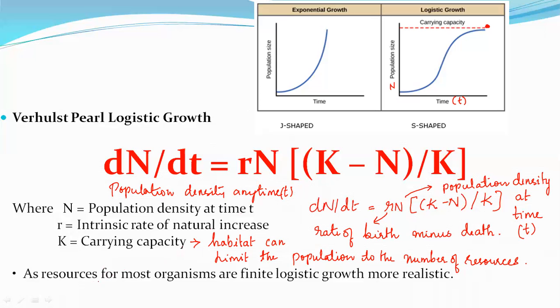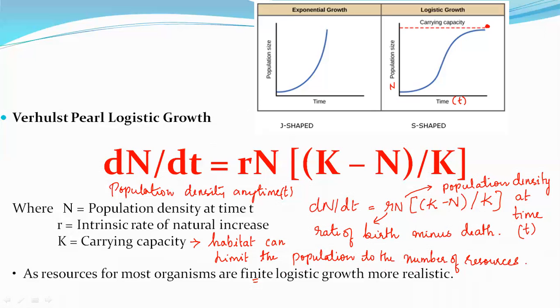As resources of most organisms are finite, logistic growth is more realistic, because at one point of time the resources are going to get depleted.